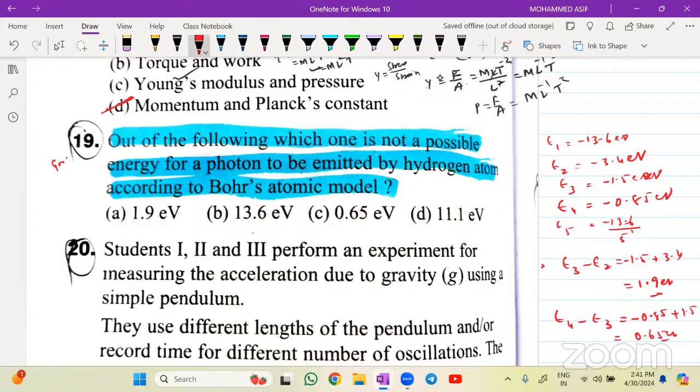This is also possible. 13.6 is also possible. E2 minus E1. When electron is jumping from lower orbit to higher orbit, 13.6, that is also possible.